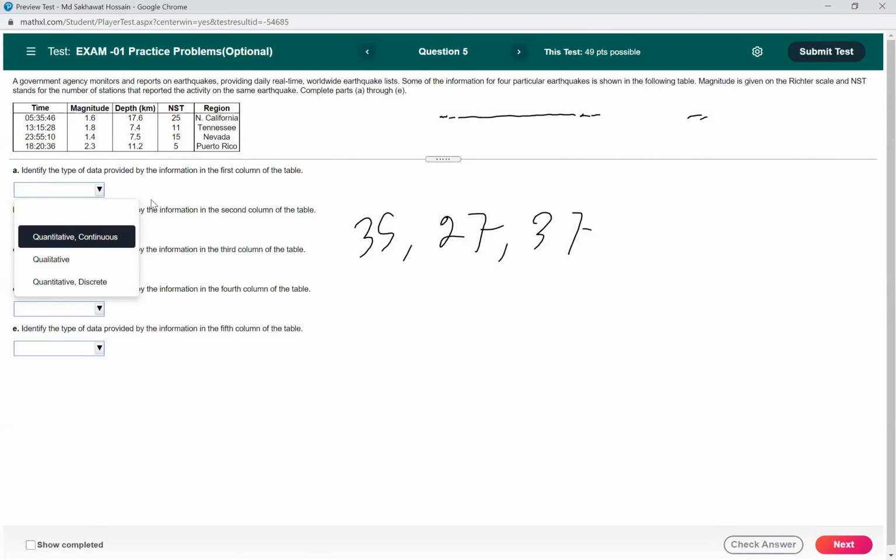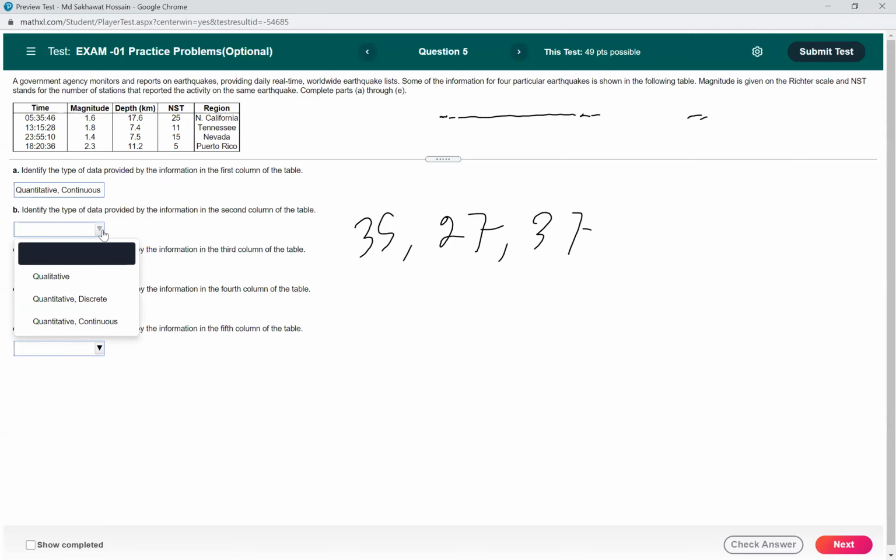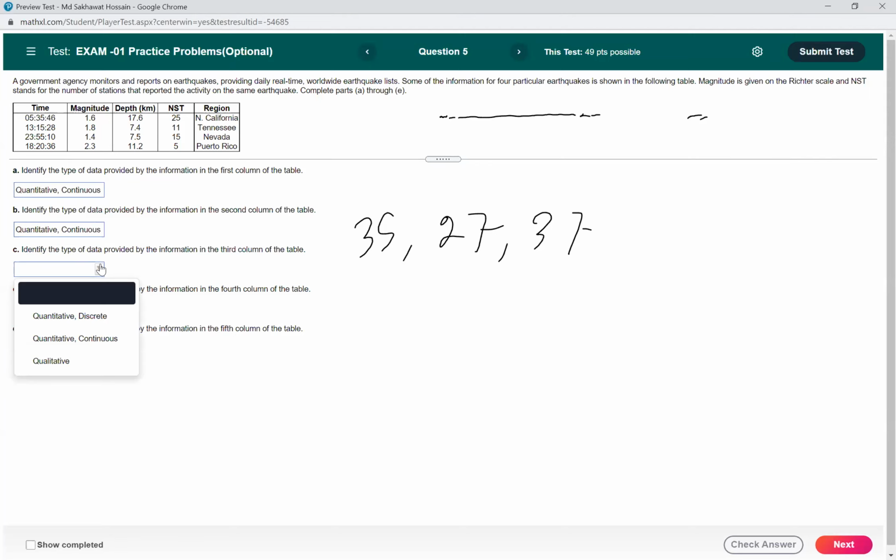Quantitative. Okay, quantitative, and we have two options for quantitative. Quantitative continuous. Yeah, many of you are saying quantitative continuous. Okay, let's try this. So how about the second one, magnitude? Would it be the same? Yeah, it's obviously quantitative continuous, that's correct. Thank you. So how about part C, depth? It's the same, right? Quantitative continuous.